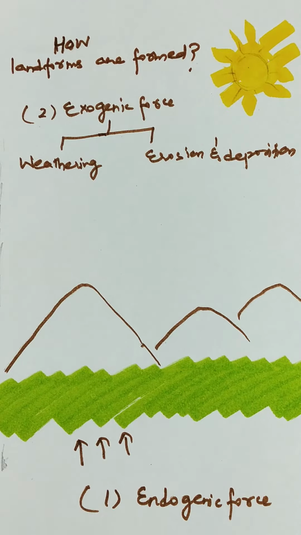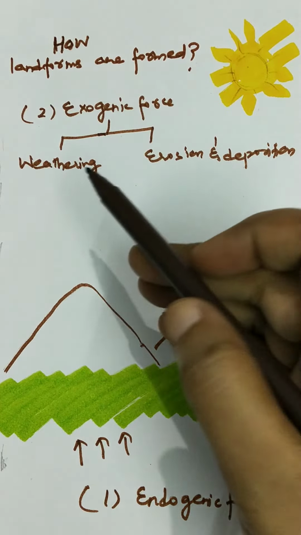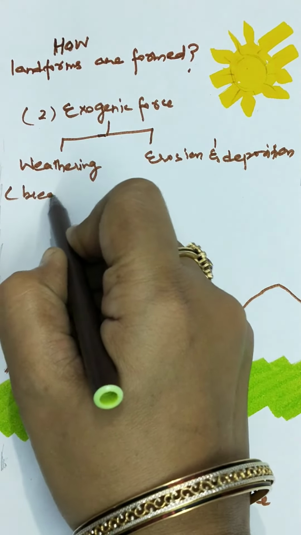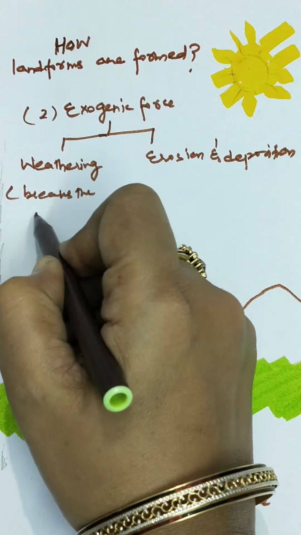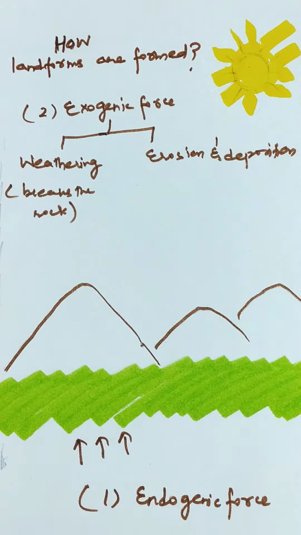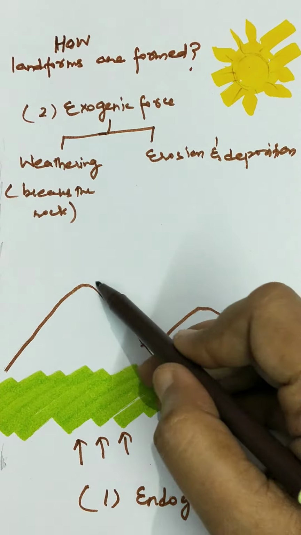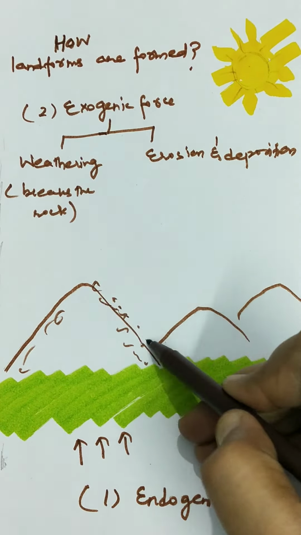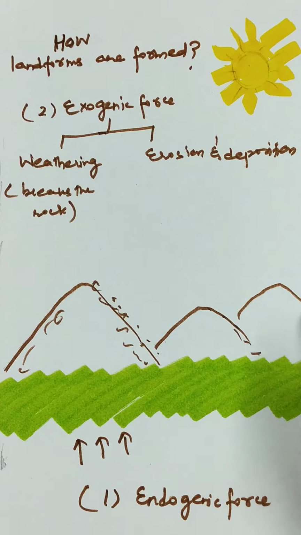Children, you can take out page number 28. Everything is given on the left hand side of this page. So let us see what weathering does. Basically, weathering breaks rock into smaller pieces. The big rocks which were there, it breaks into smaller pieces.